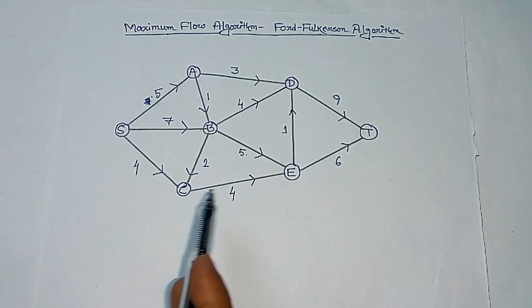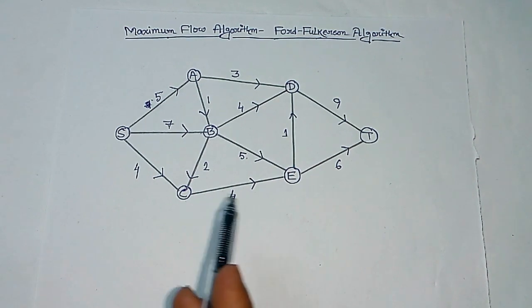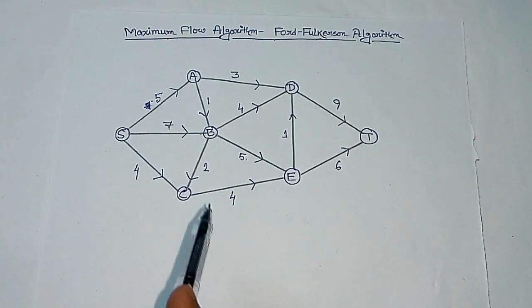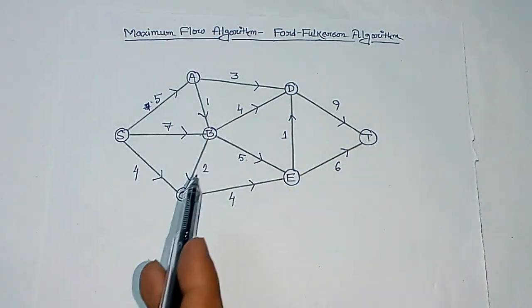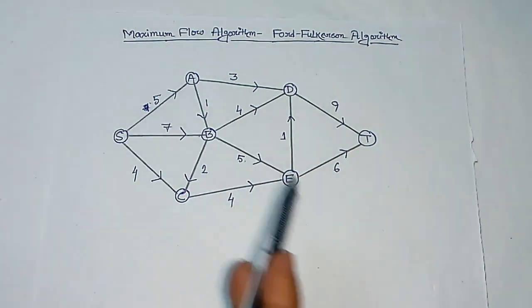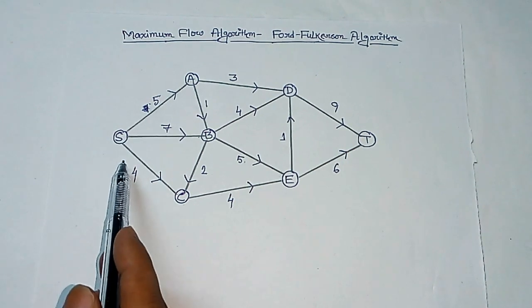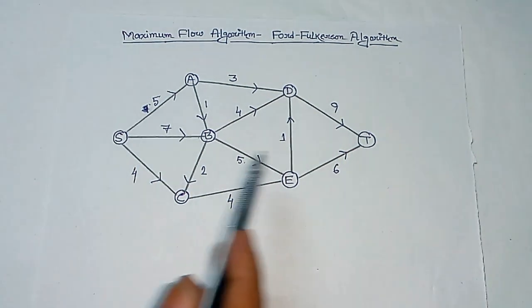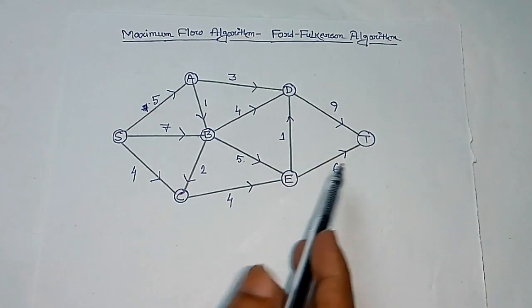Now the capacity of a pipeline is given, that means we can't send more petroleum than the capacity of a pipeline. Therefore, we shall use different paths from S to T via these cities to find the maximum amount of petroleum that can be sent from S to T. Now here you see that S is the starting vertex, it is called the source, and T is the destination vertex, it is called the sink.